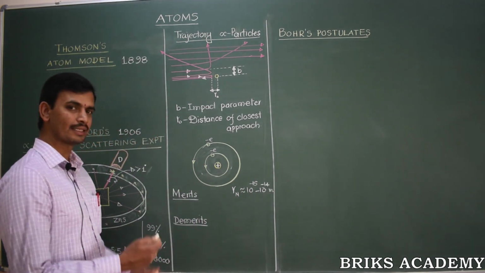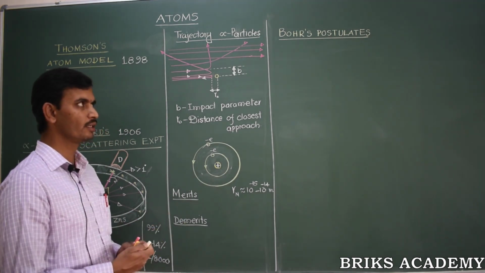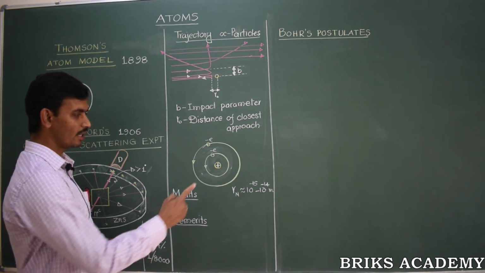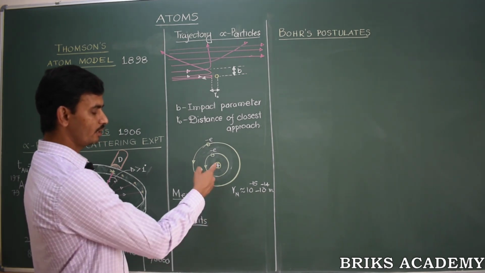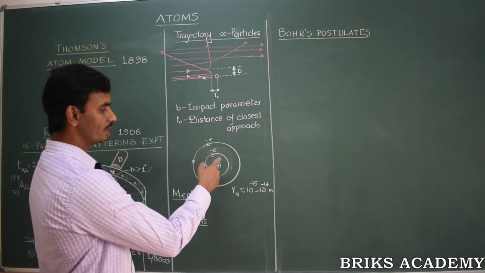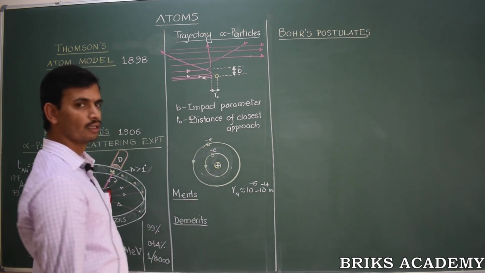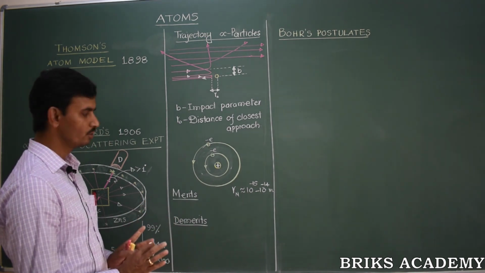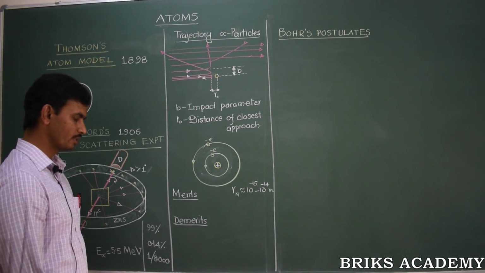This model is a stepping stone to the successful atom model, which was later proposed by Niels Bohr and other scientists who developed the atom models. The first success is that Rutherford discovered the presence of the nucleus. Secondly, Rutherford said that the electrons revolve around the nucleus in stable, or otherwise, in equilibrium orbits. No idea what kind of orbits they are, but the electrons are stable around the nucleus. This is what Rutherford said. But there were also demerits. What are the demerits?